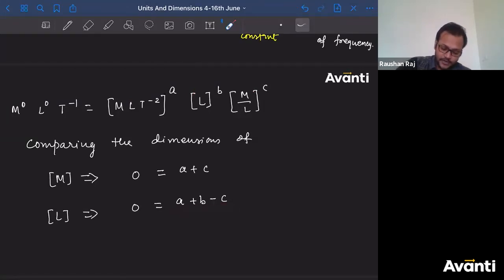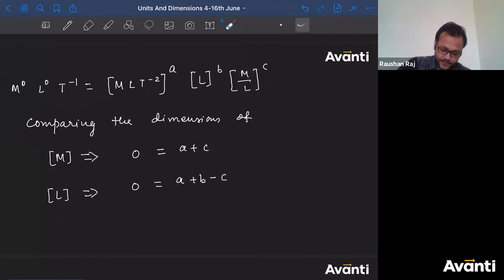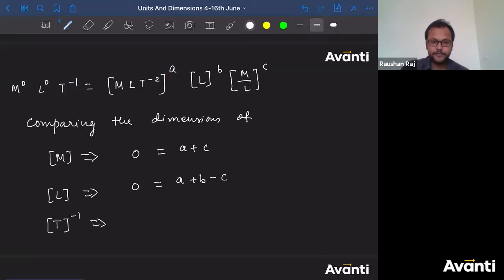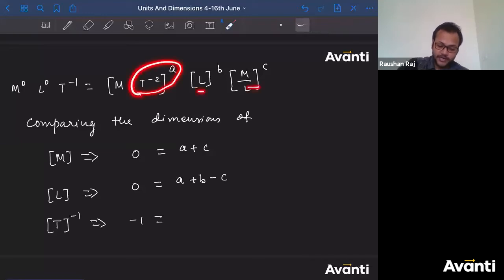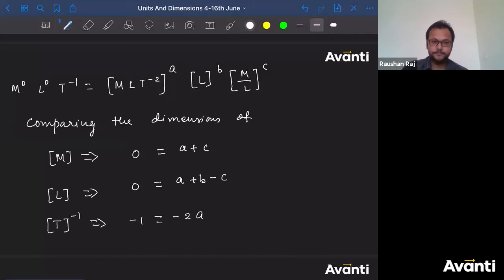Very good. Now tell me, what is the dimension of T on the left hand side? It's -1, right? So what is the dimension of time on the right hand side? Left hand side -1, right hand side how much is it? Here we have -2a, 0, 0. So how much is it, children? -2a. -2 into a. So -2a.